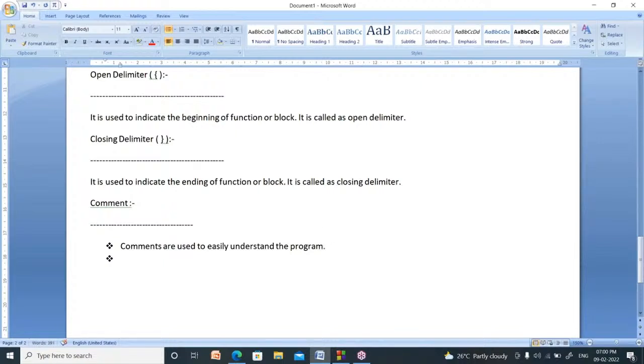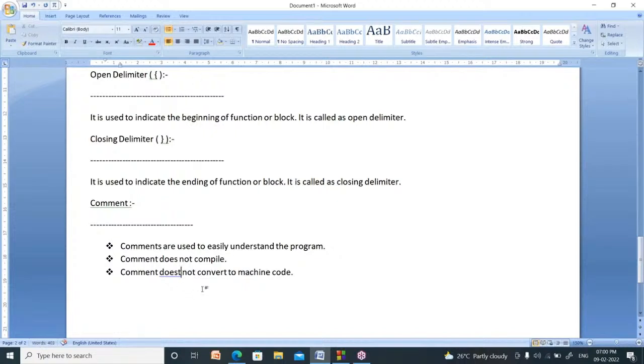Actually, if you write comments, those don't compile, which means they don't get converted to machine-understandable code, to machine language.